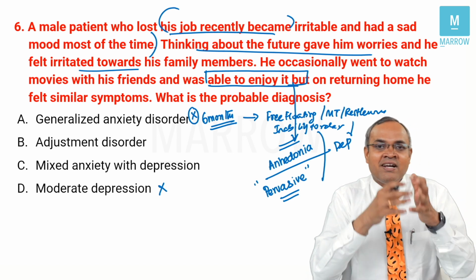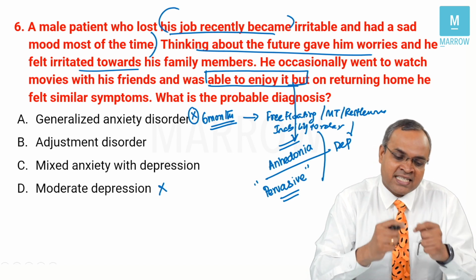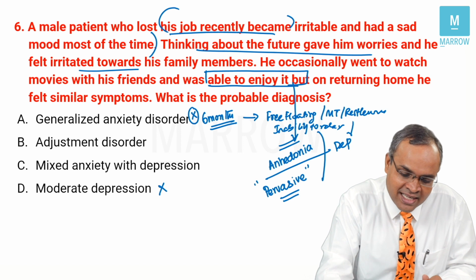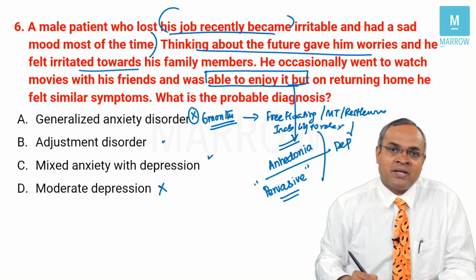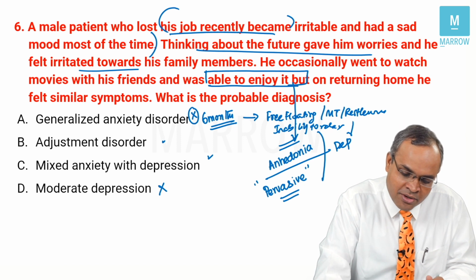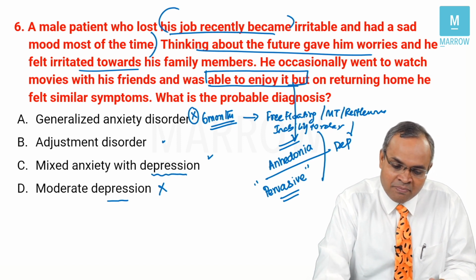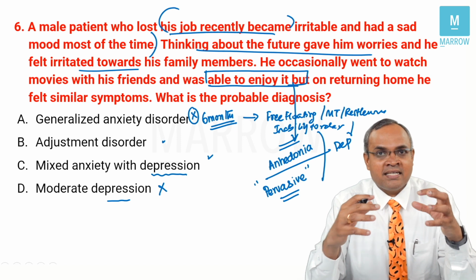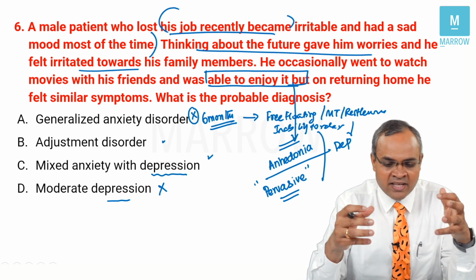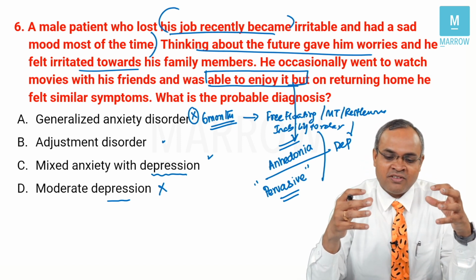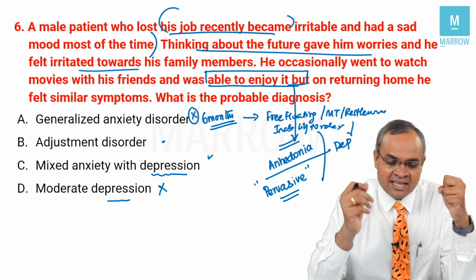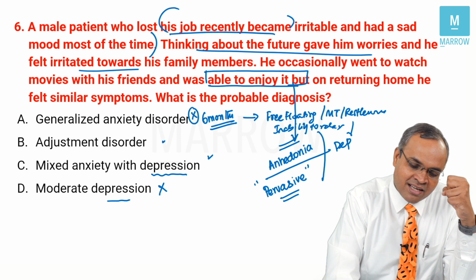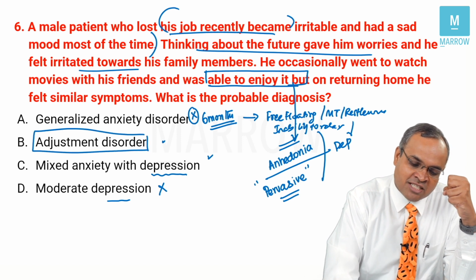Here, there is an event which has happened after which the patient is having some difficulty. So what do you think is the answer? Is it adjustment disorder or is it mixed anxiety with depression? Now, as I already told you, since we cannot diagnose depression because the patient is able to enjoy some of the activities and still able to do some of the things, and most of his irritability is related to the specific situation, I think with such a major event, we would still diagnose it as adjustment disorder.